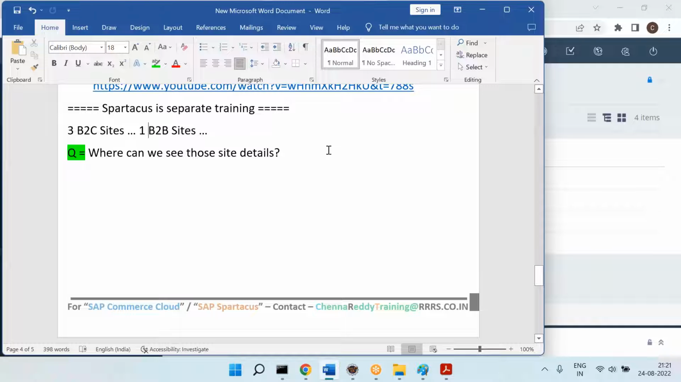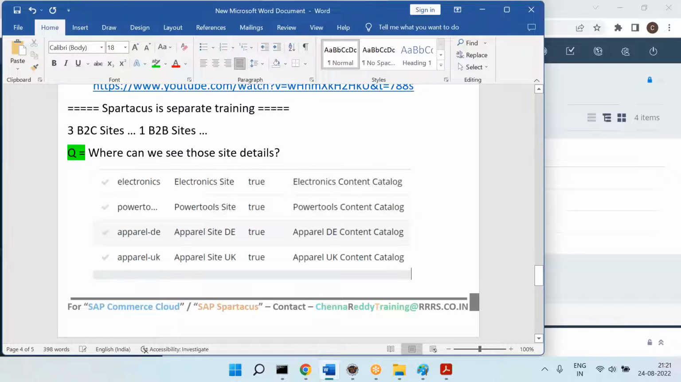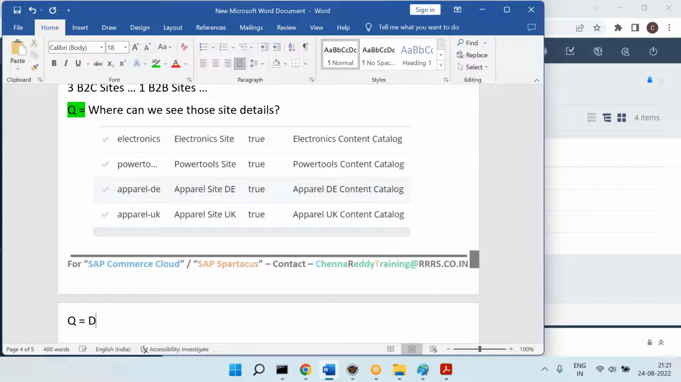I have shown you the place where you can see 4. Now, how do we know which one is B2C and which one is B2B? I told the names, but you should have a way to find it. So how do we know which is B2C and which is B2B?